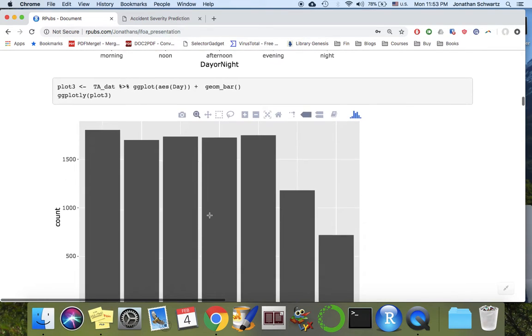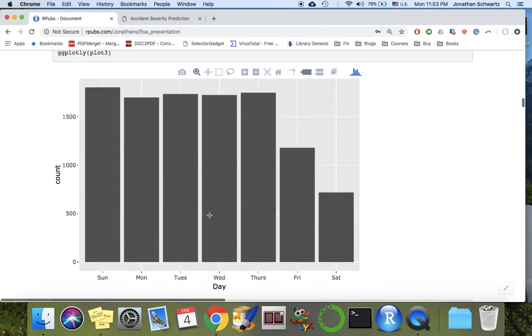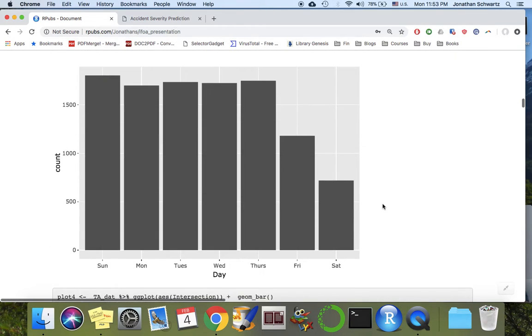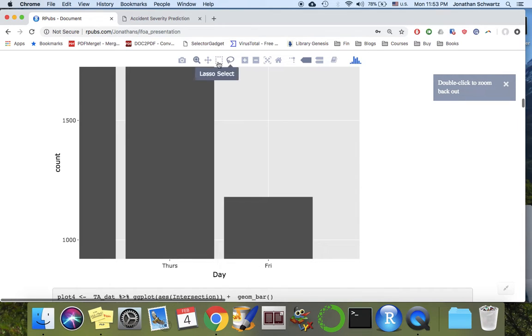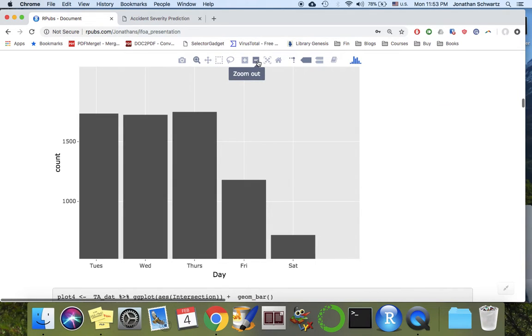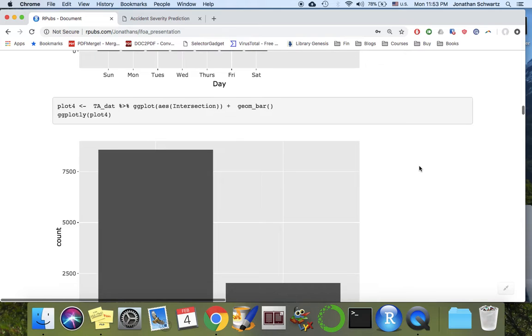We can look at the distribution between days of the week, so most of our accidents are in the middle of the day. So again, remind we're talking about the severity, not the frequency. We don't know how many rides were on each day. Of course, in Plotly we can zoom in, which isn't very interesting for our bar plot, but there are certain plots where it is more interesting.